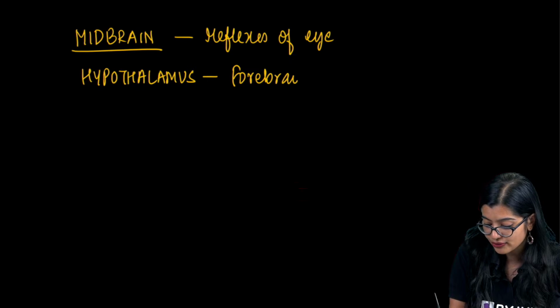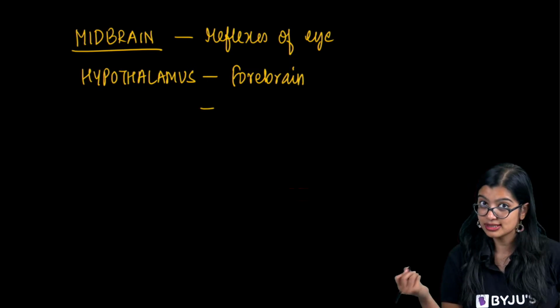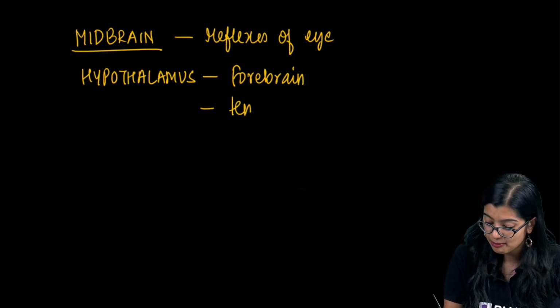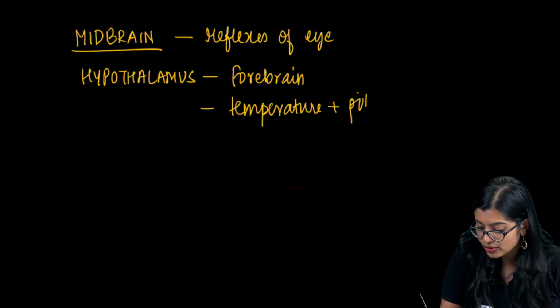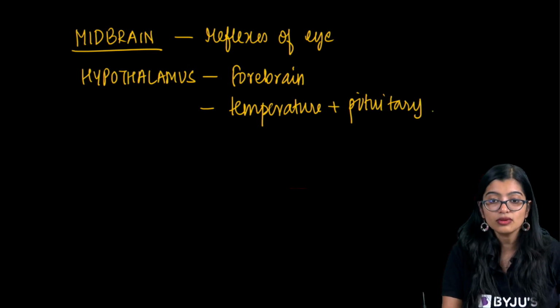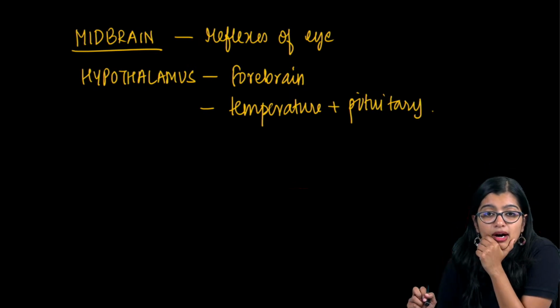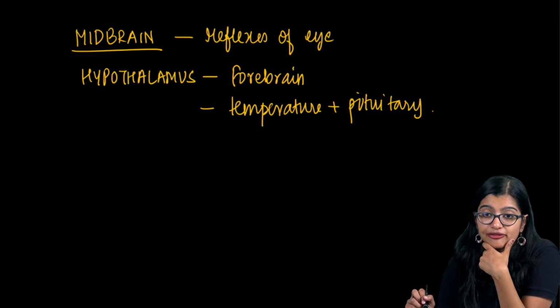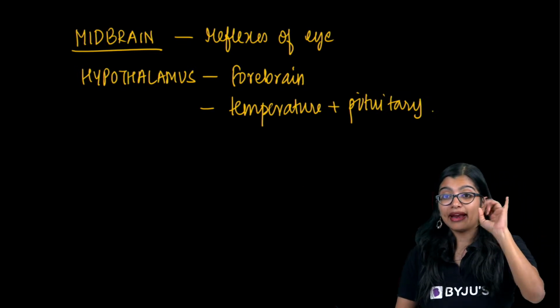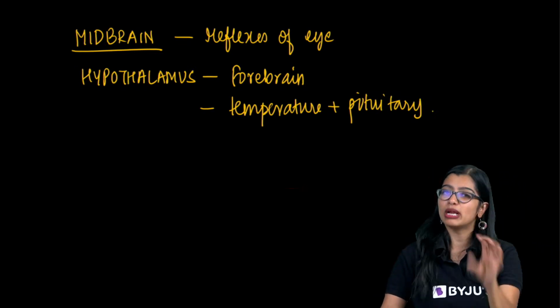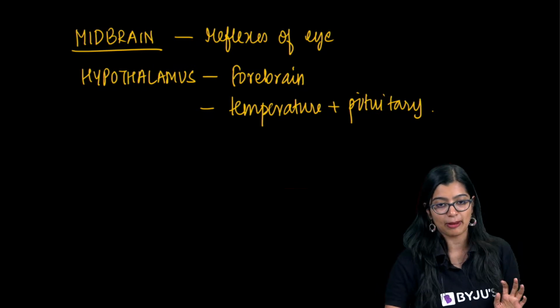Okay, it is a part of the forebrain. And secondly, what does this regulate? It regulates temperature and controls the pituitary gland, right? So this is what you need to remember. All right. Ma'am, do we need to remember the function of all parts? See, mainly forebrain, midbrain, hindbrain, you will get questions from it, so you have to remember.